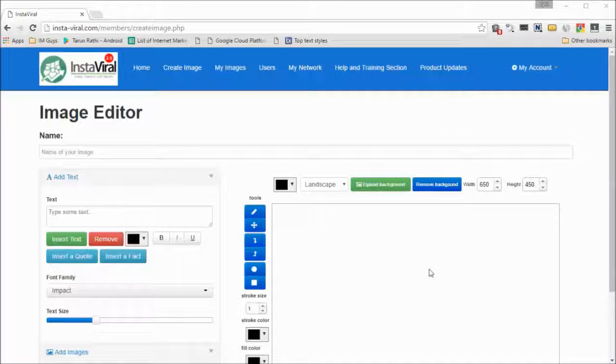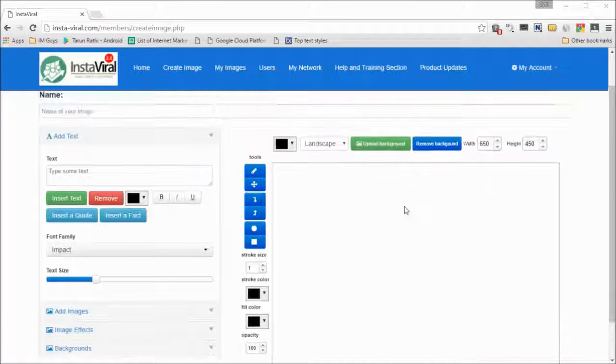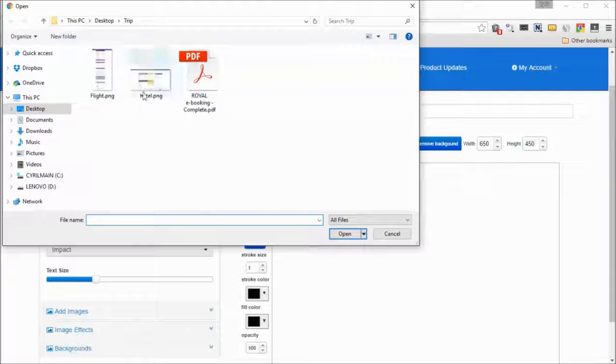So now we're in the InstaViral image editor, and this is a very powerful image editor that's online, so you can work it right inside your browser, nothing to download or install. And this image editor will give you everything you need to create really amazing viral images. Let's see exactly how. So let's start by loading up a background, and we can do that by clicking on the upload background over here. Let's click on that and let's load up a background image.